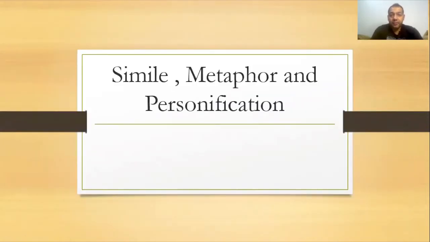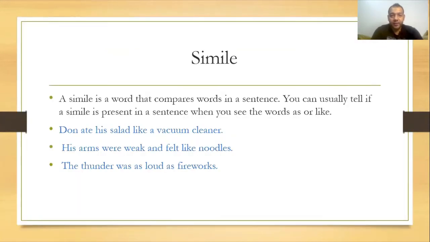So, simile, metaphor, and personification. What is a simile? A simile is a word that compares words in a sentence. You can usually tell if a simile is present in a sentence when you see the word as or like. So, in order to know that we have a simile, you can find words like as and like, okay?